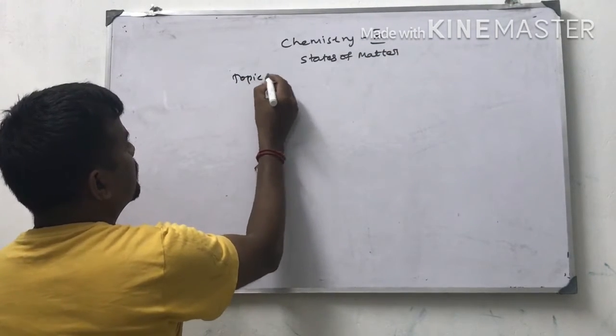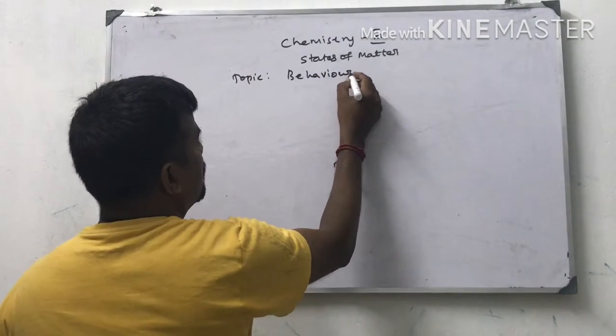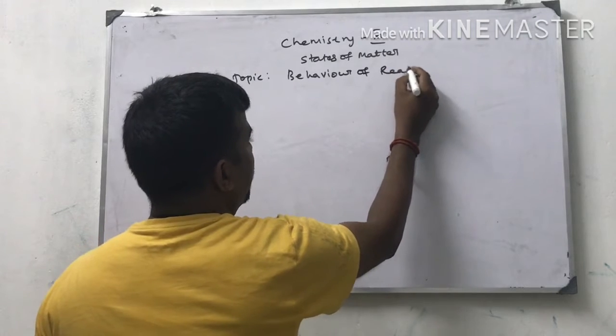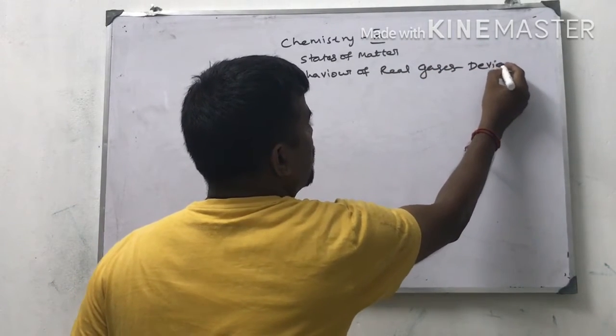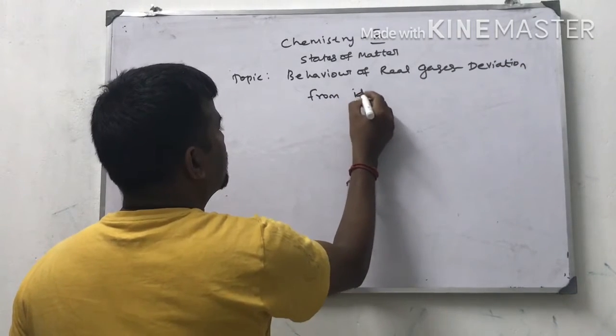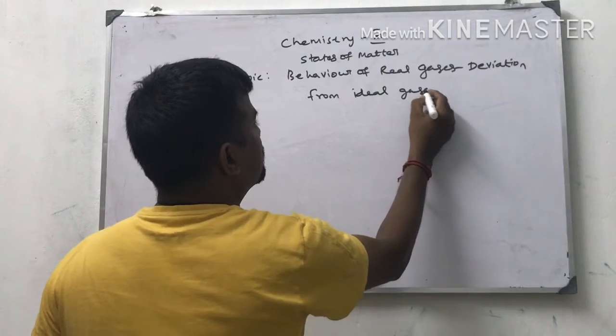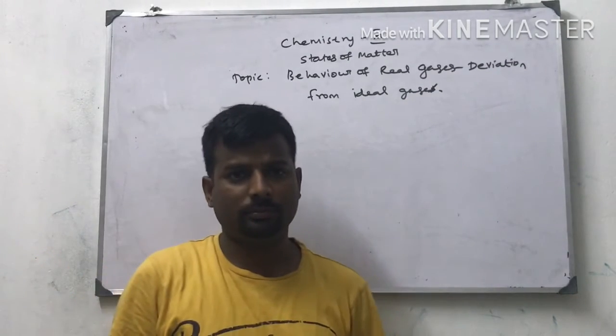Topic: behavior of real gases, deviation from ideal gases. This is the topic today I am going to cover.